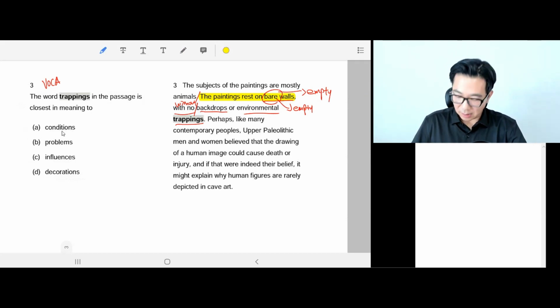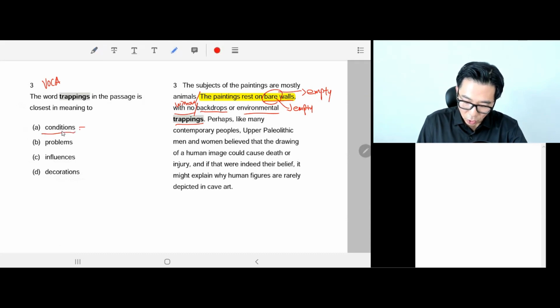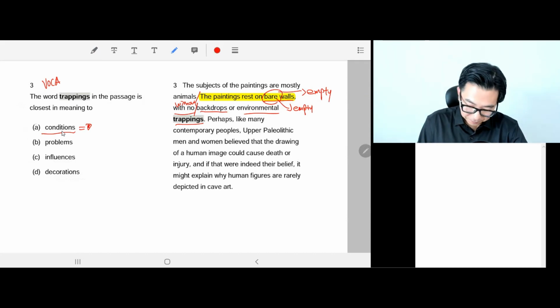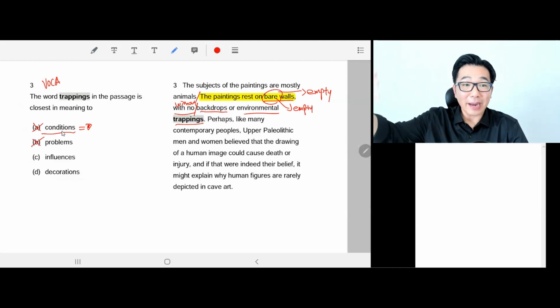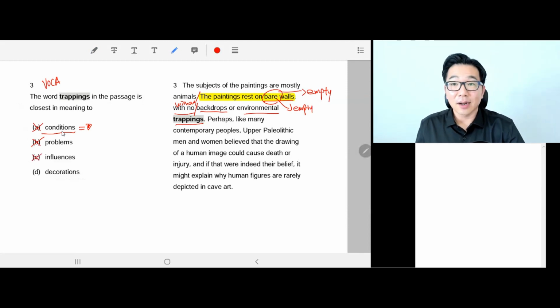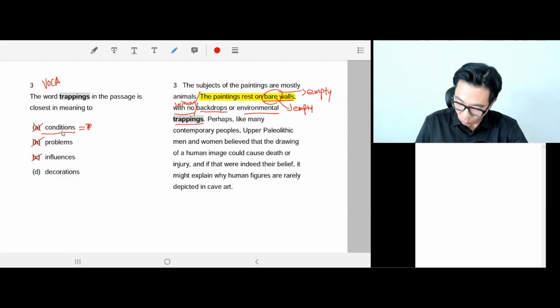So condition doesn't mean there's no background or no decoration. Okay, problems certainly not. Okay, all right, we're just talking about no background, no environmental influence, even worse. Okay, we're just talking about there was nothing on it. The wall was empty. That's all we're trying to say. D, decoration. Yeah, makes perfect sense.